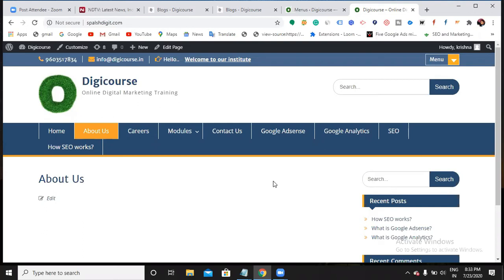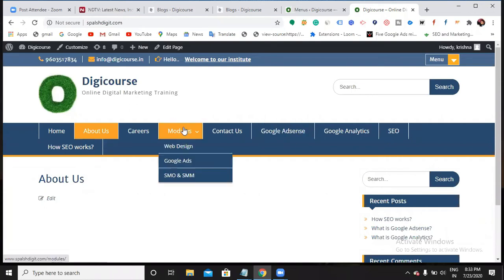If it is blogging or service oriented, we will have at least 10 to 20 blogs minimum. If it is a blogging website, we'll have lakhs of blogs. Is it possible to show 1 lakh or thousands of blogs in the menu section? No. So that's the reason I created categories, so that I can store all my blogs.